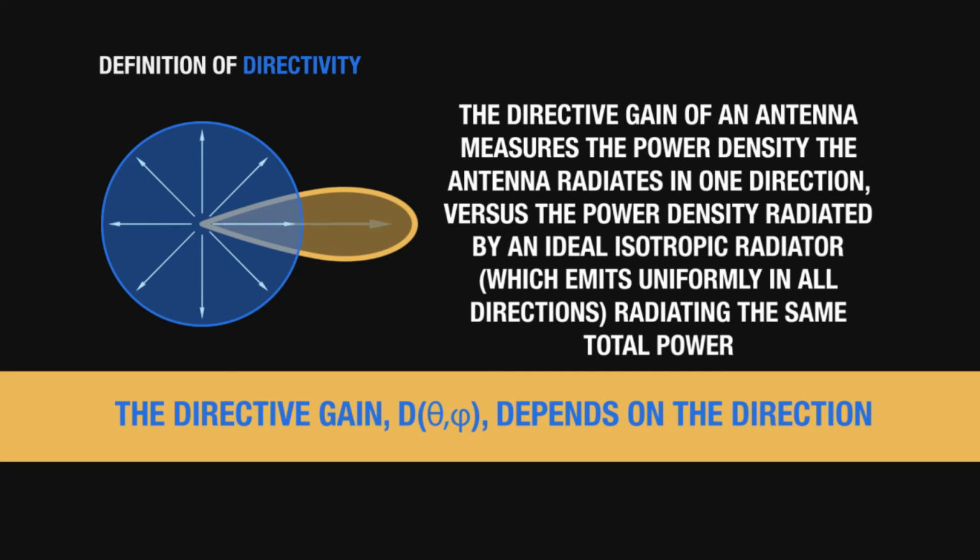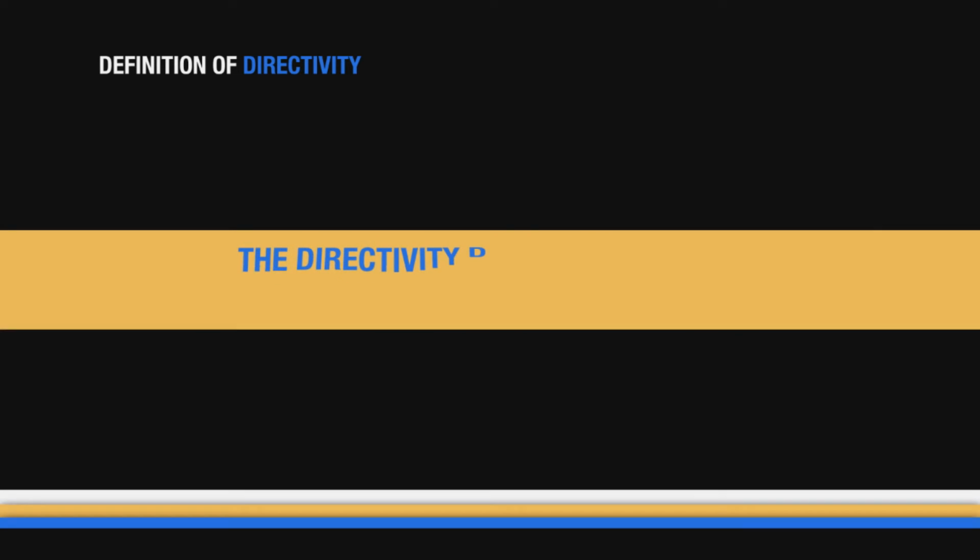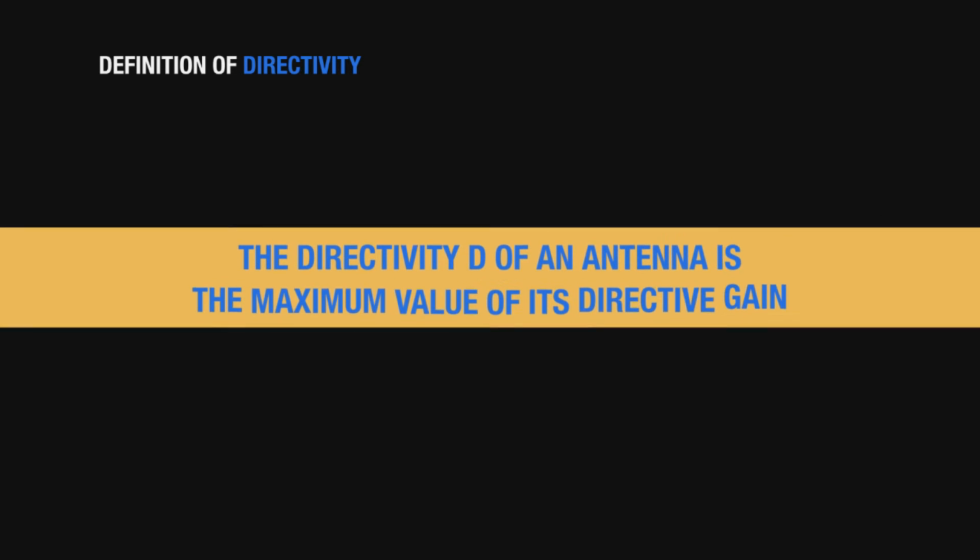It depends on the angle, depending on the direction from which you look into the antenna, starting from a sphere of a radius undefined, then you can define this directive gain. The directive gain, D, is a function of the two angles theta and phi, so it depends on the direction. The maximum value, if you look at the complete space, the full sphere surrounding the antenna, the maximum value of this directive gain is called directivity.